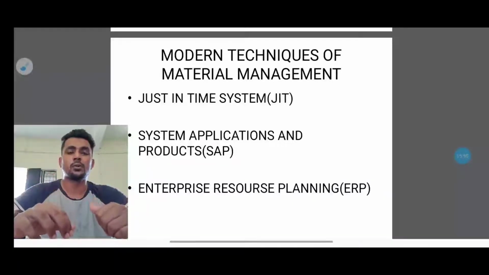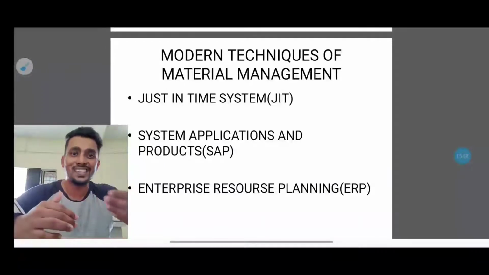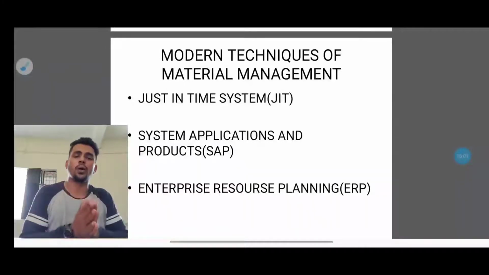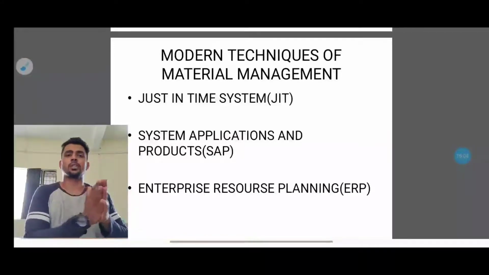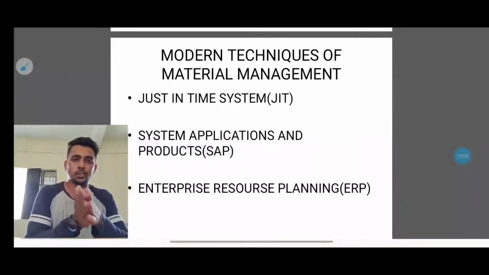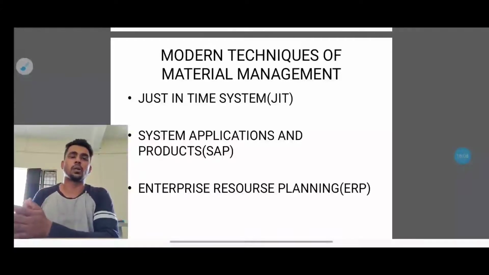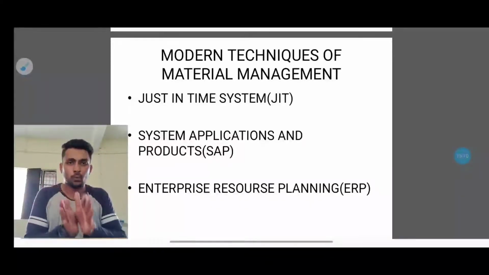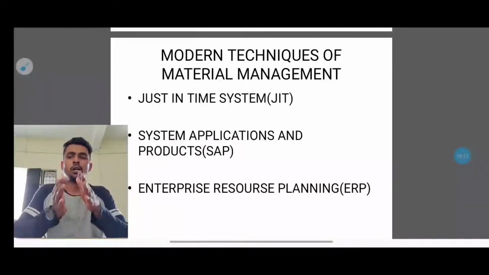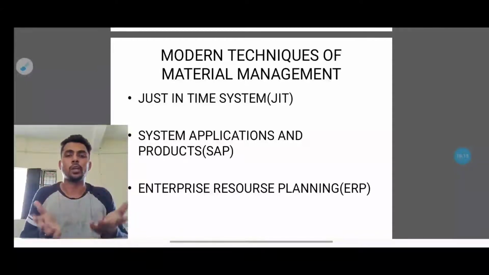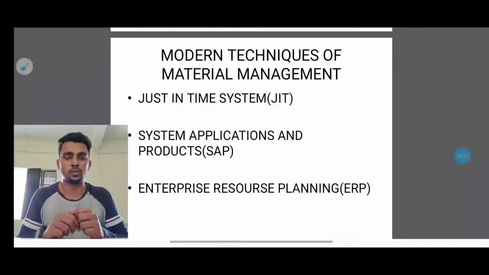Because of this JIT, companies employ an inventory strategy to increase efficiency and to decrease waste by receiving goods only as they need them for the production process. Basically they get the products whenever production happens. If production is not happening, they will not get the product. If production is happening, at that point of time the product will come. This helps reduce the wastage of goods.